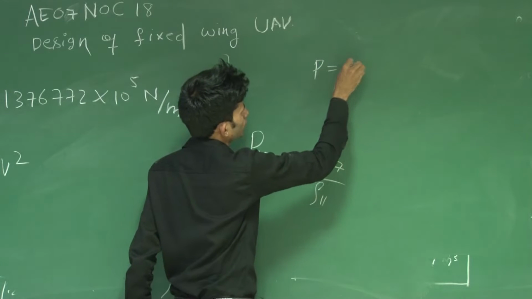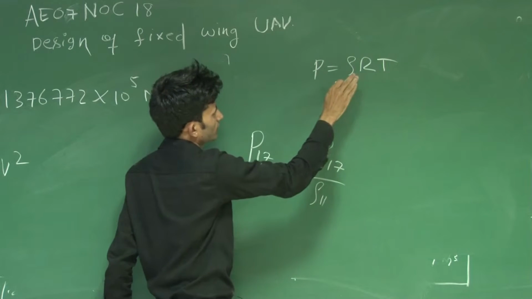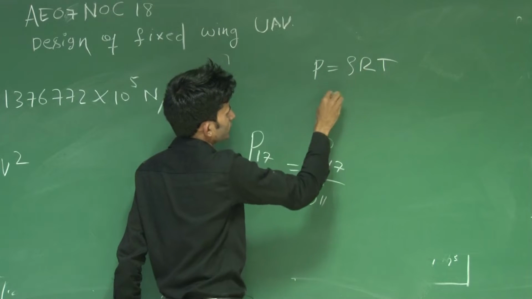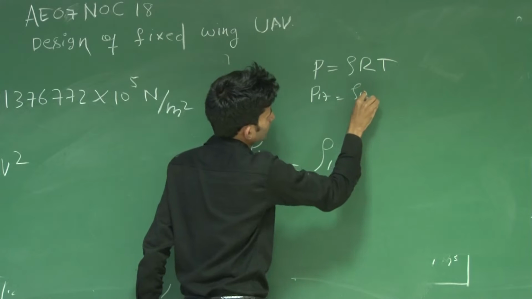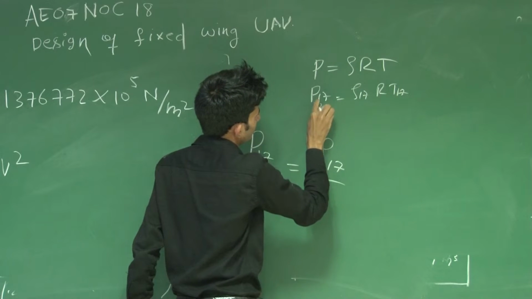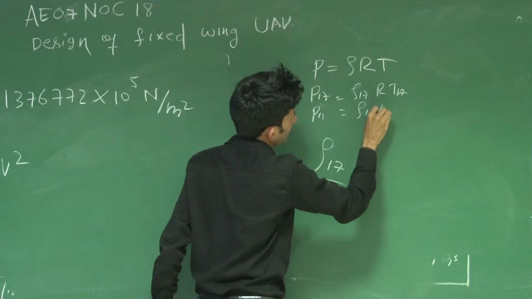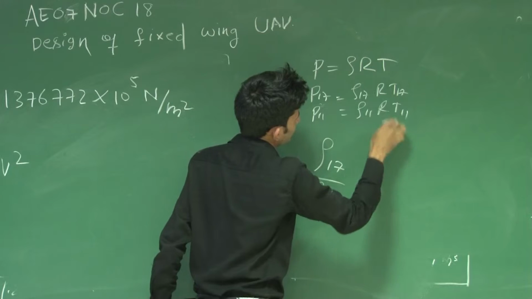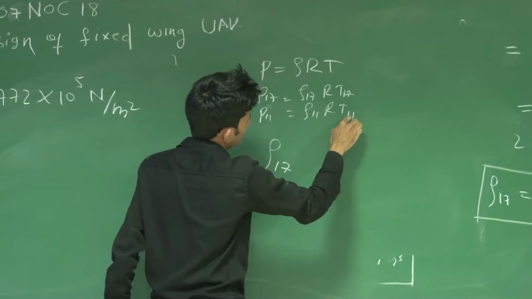So if you take P equal to rho RT, and make two equations from it, like P17 equal to rho 17 R T17 and P11 equal to rho 11 R T11, and divide these two equations, then T17 and T11 will be the same.